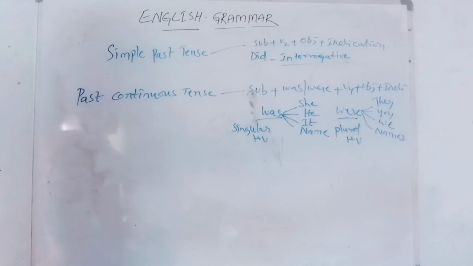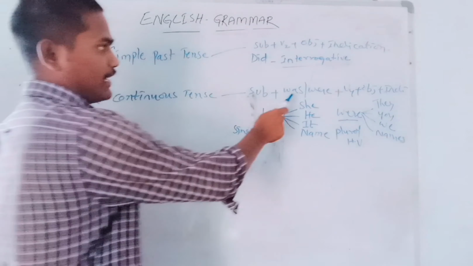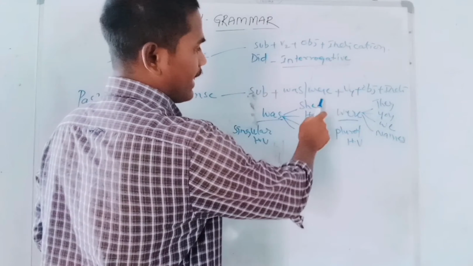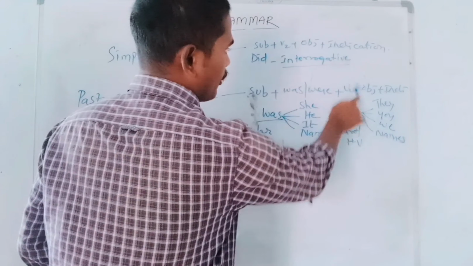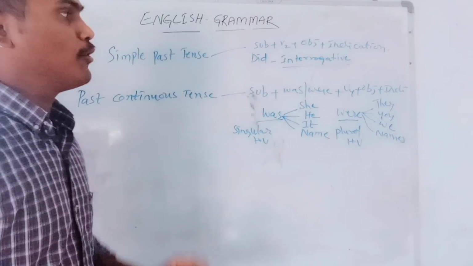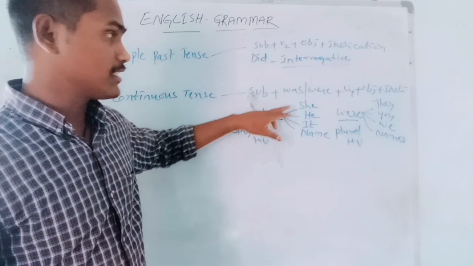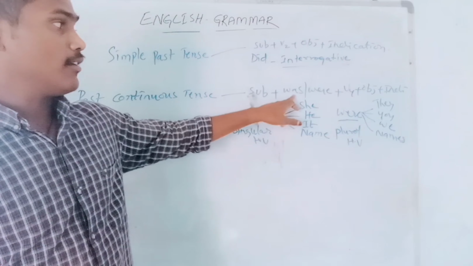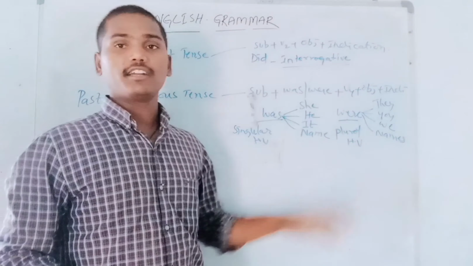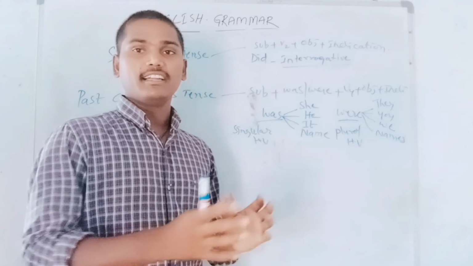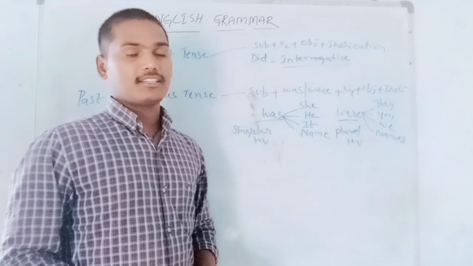Okay? In this tense, we get two helping verbs, was and were, along with V for verb form. V for verb form works as a main verb in this past continuous tense. Dear students, through the helping verbs was and were, we can definitely understand that the sentence is in past continuous tense.